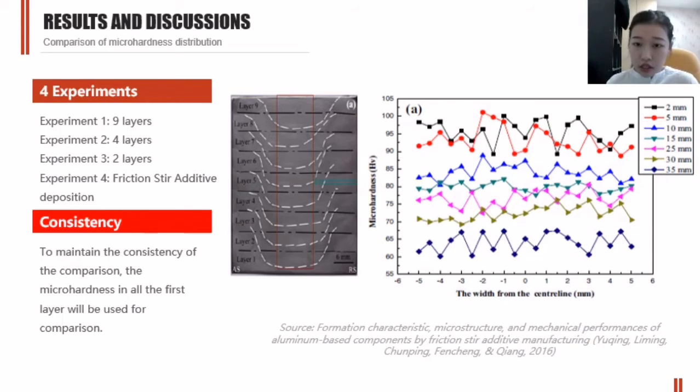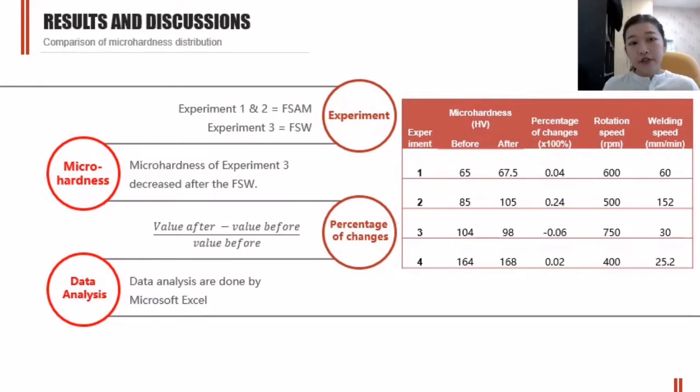So to maintain the consistency of the comparison, all the micro hardness between the first and second layer will be taken to be compared. This is because in experiment 1, they stated that the micro hardness between the first and second layer is different from the upper layer. In the upper layer, the micro hardness is getting harder. So this is why, to maintain the consistency, I use only the micro hardness in the first layer. The result and discussion for the micro hardness distribution is similar to previously, except the micro hardness for experiment 3 decreased after friction stir welding.